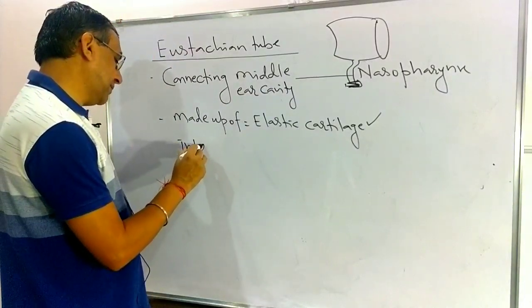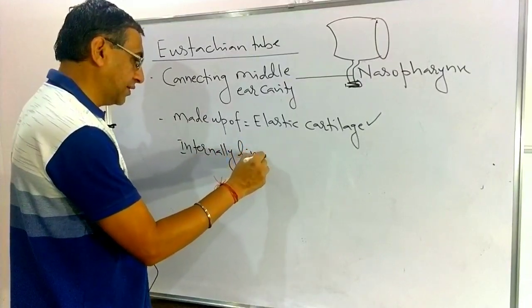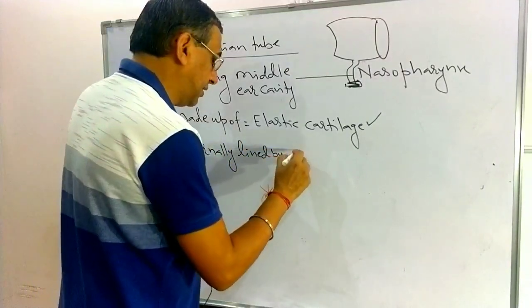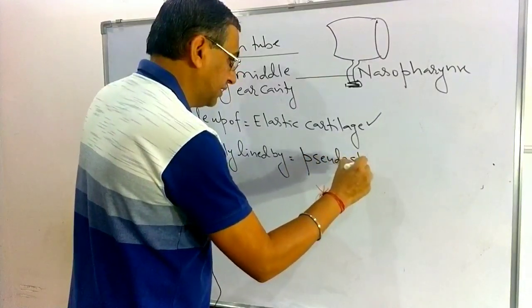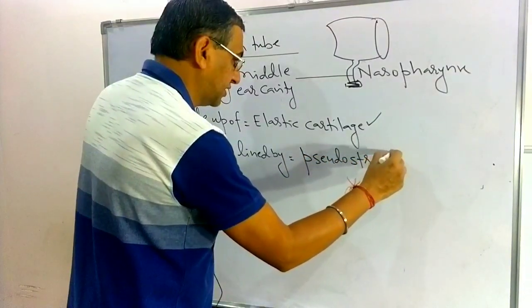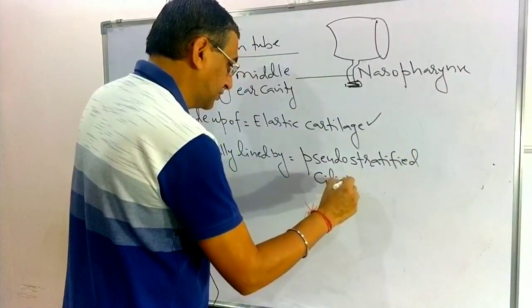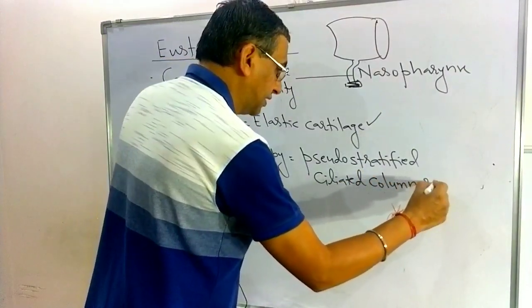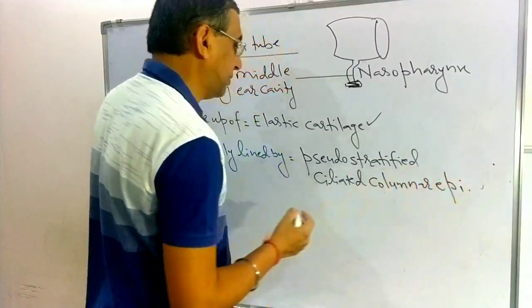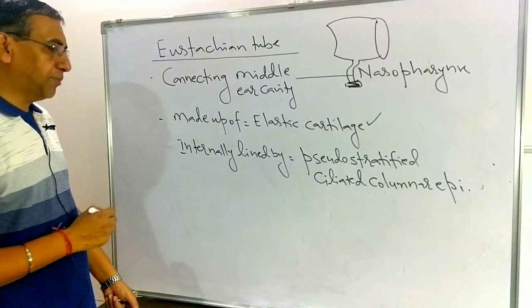Internally, the eustachian tube is lined by pseudo-stratified ciliated columnar epithelium.